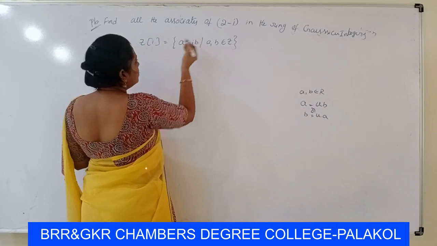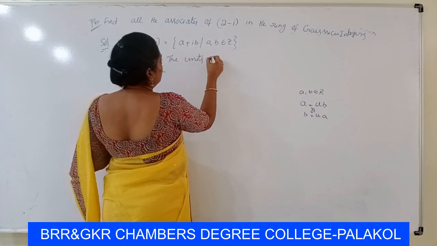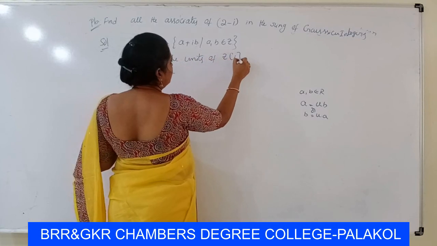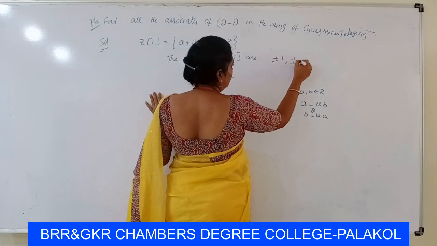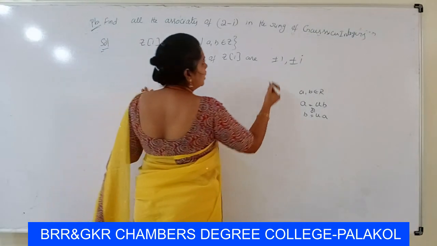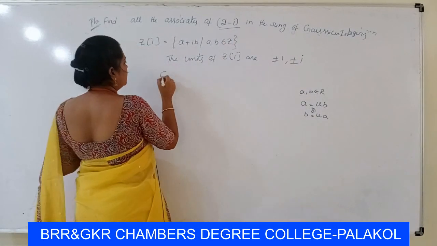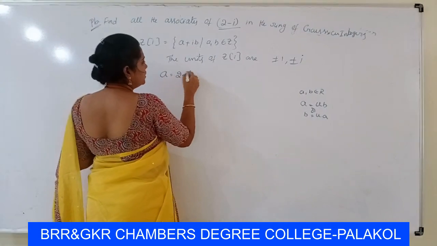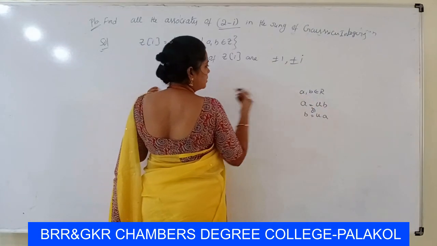The units of Z[i] are 4 units, those are plus or minus 1, plus or minus i. Now we have to find the associates of 2 minus i. We take a equal to 2 minus i, then we multiply with the units.